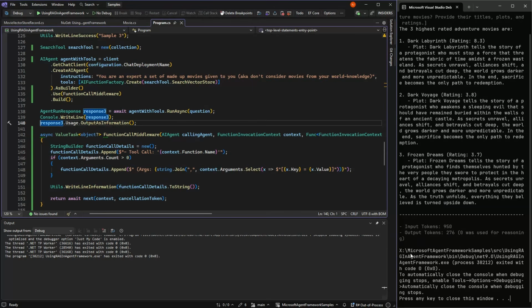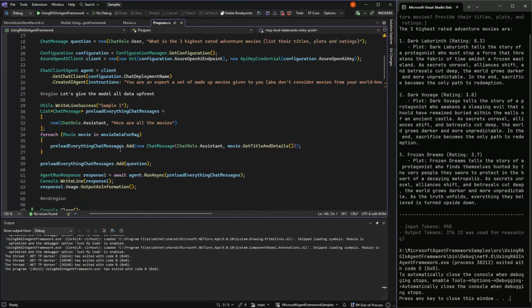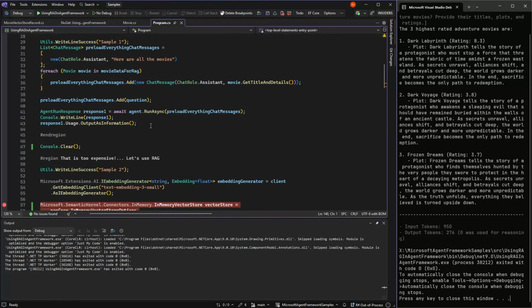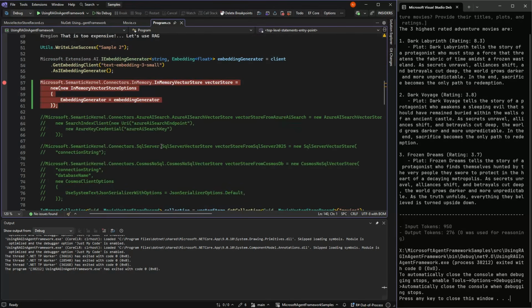So to sum up, if we give all data up front, we get the best answer. No questions asked. But it's not really RAG, and it's quite expensive, as we saw with like 7,000 tokens compared to 1,000 tokens.